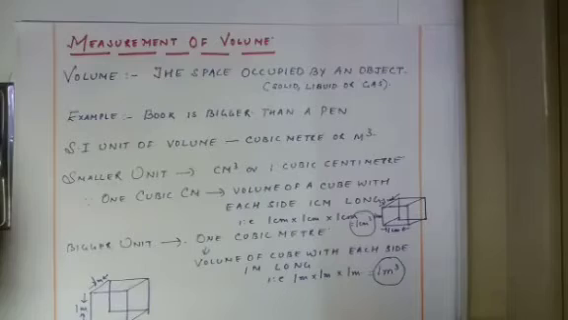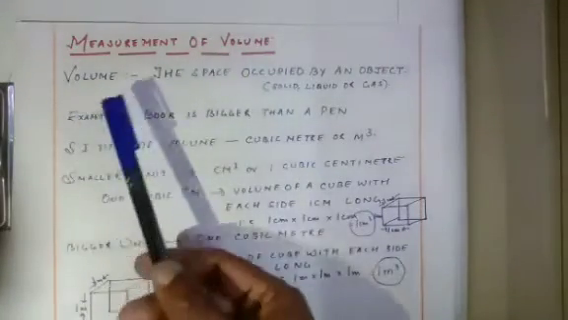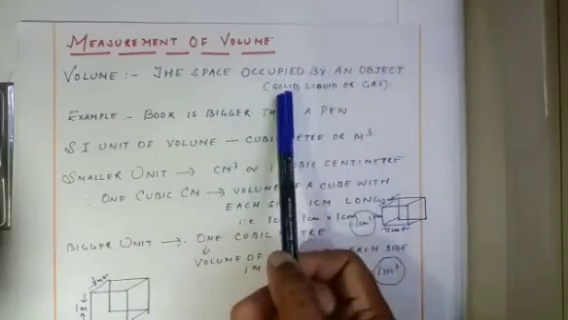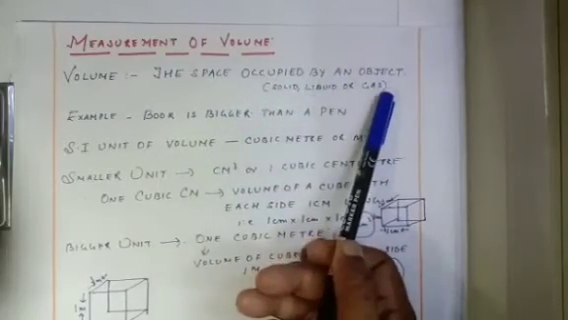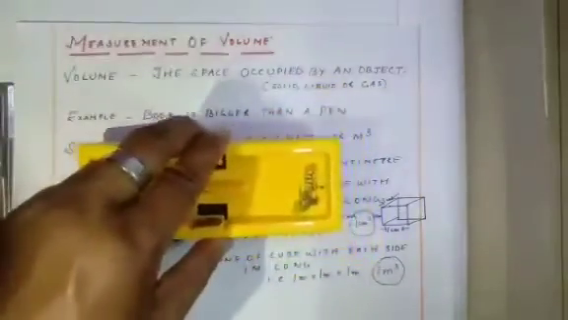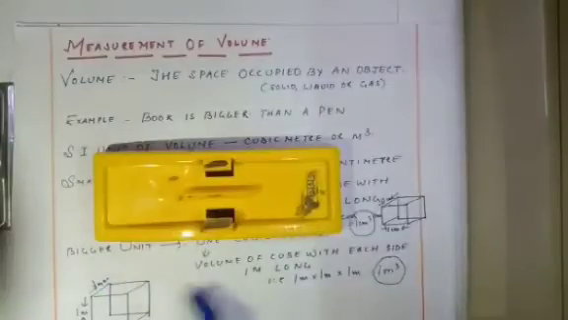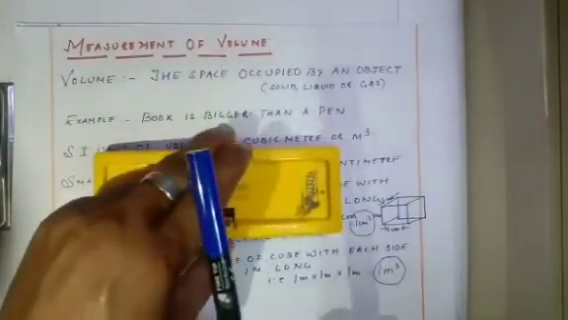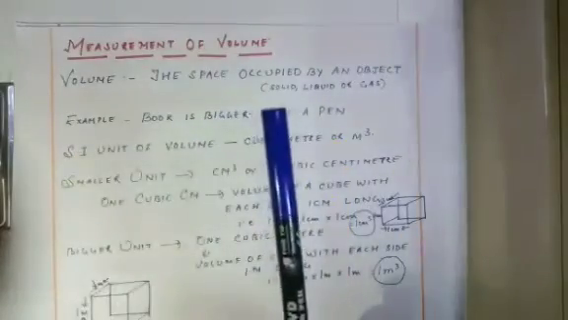Let us start with another topic, that is measurement of volume. What is volume? The space occupied by an object. It can be solid, liquid or gas. Let us take an example of a duster. If I keep it on a paper, whatever space is being occupied by the duster is called the volume of the object.